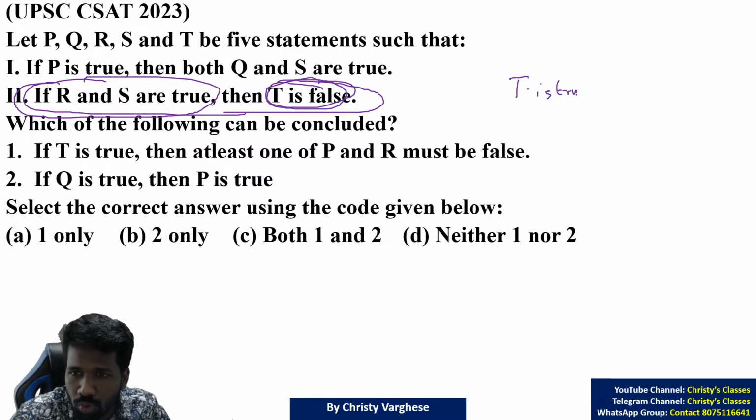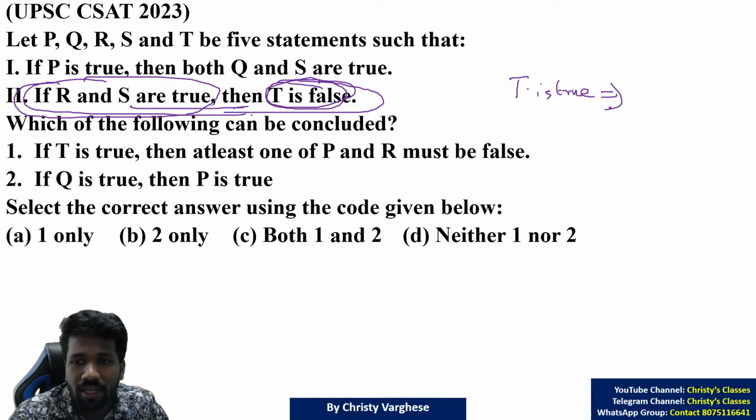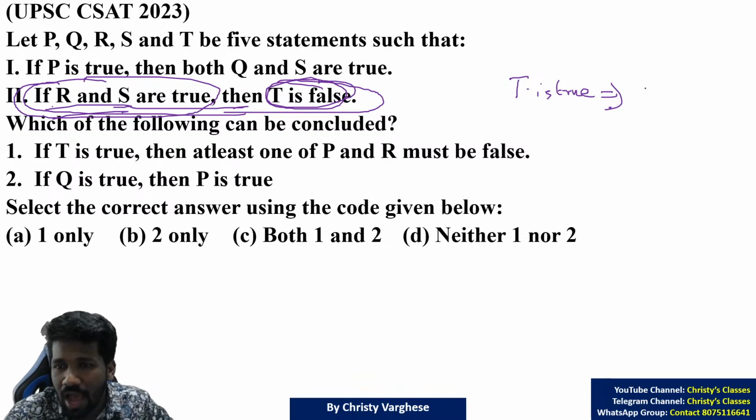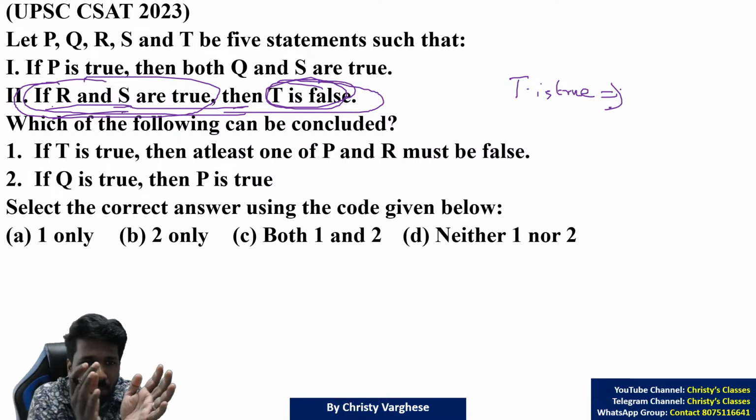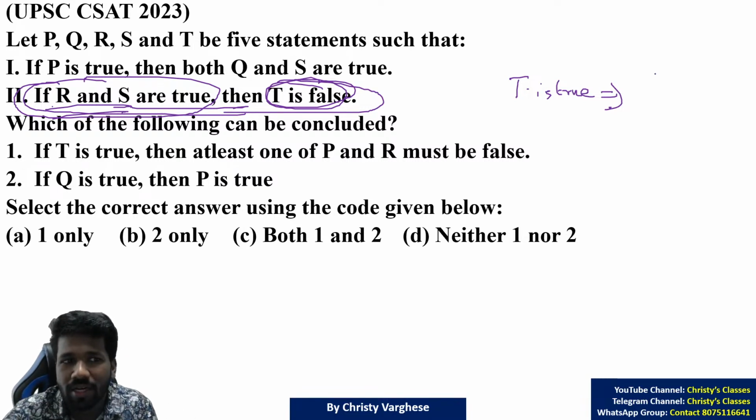T is true implies, the contrapositive of the sentence, T is true implies R and S are true is not true. That means R and S both being true is not true. R and S both being true is not true means either R only true or S only true, or none will be true, if T is true.